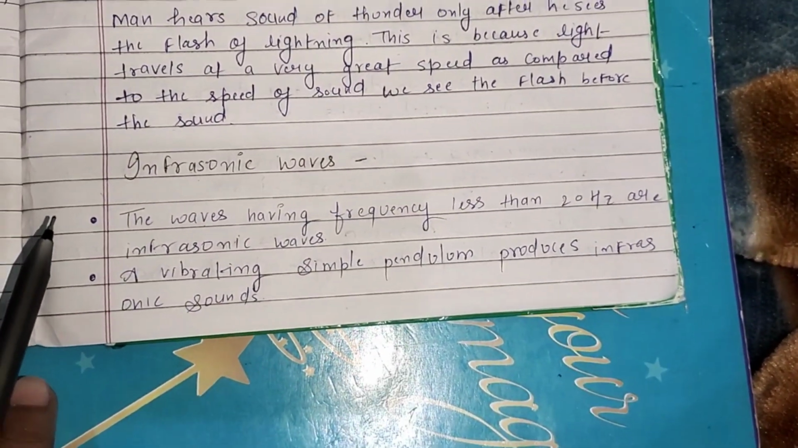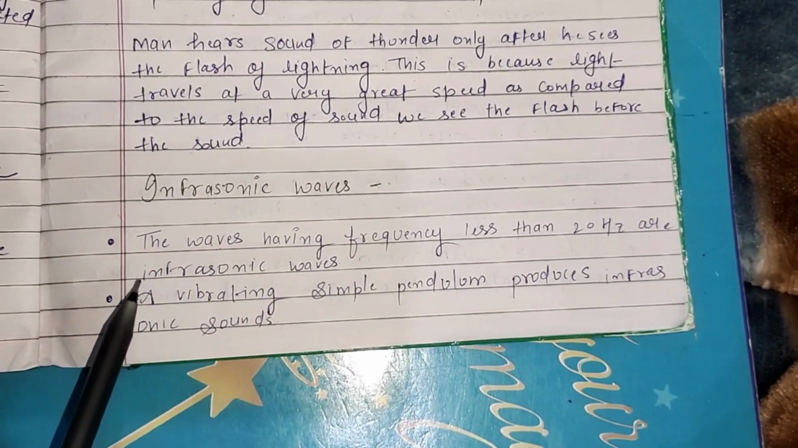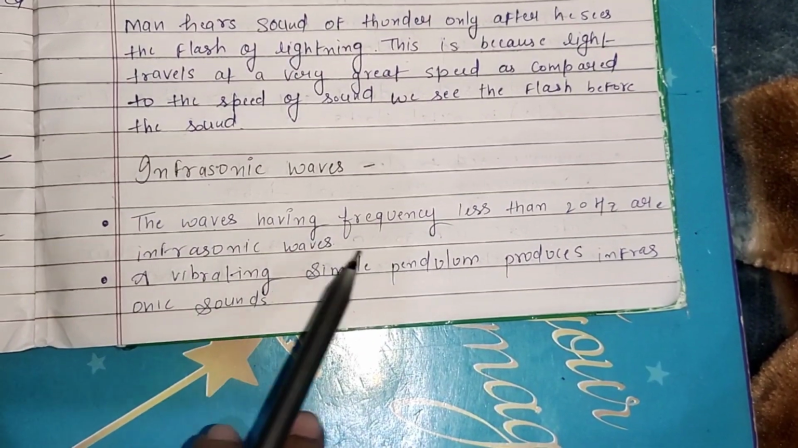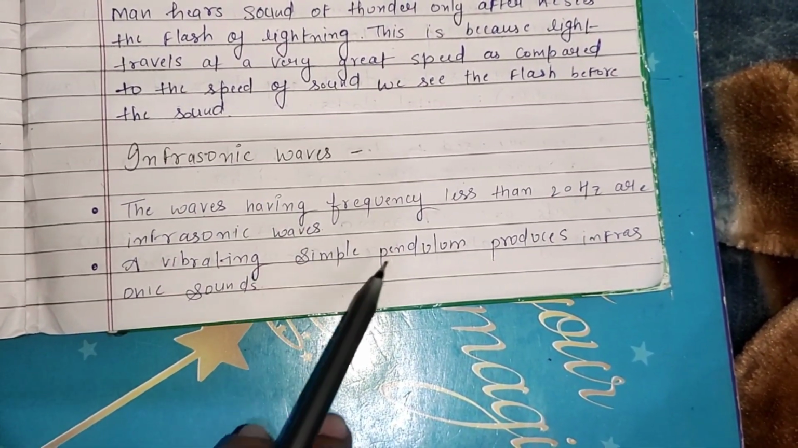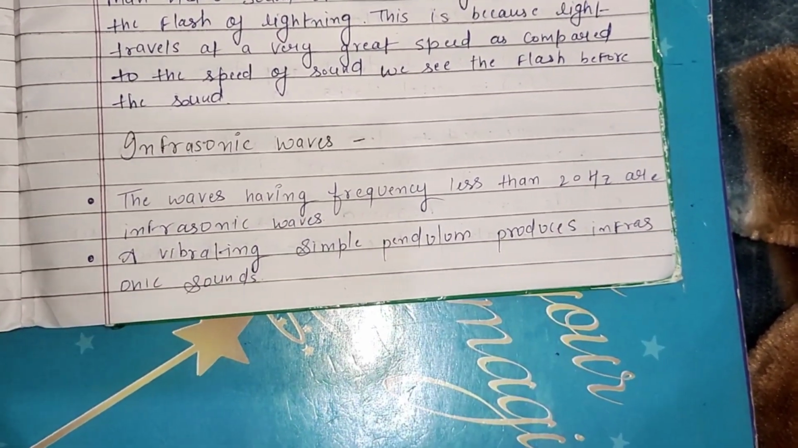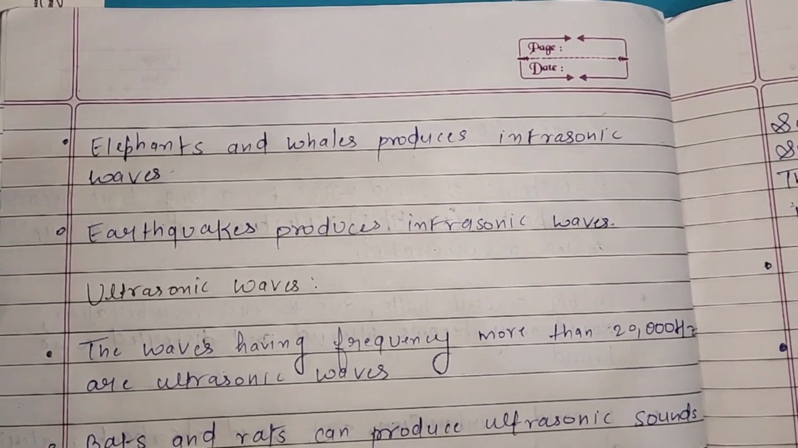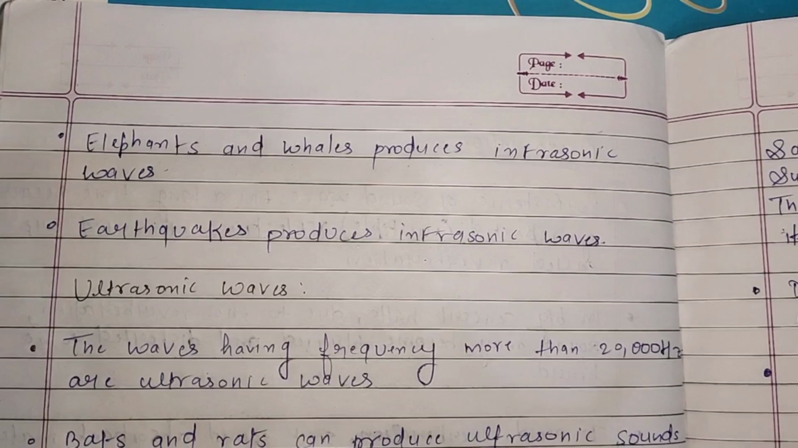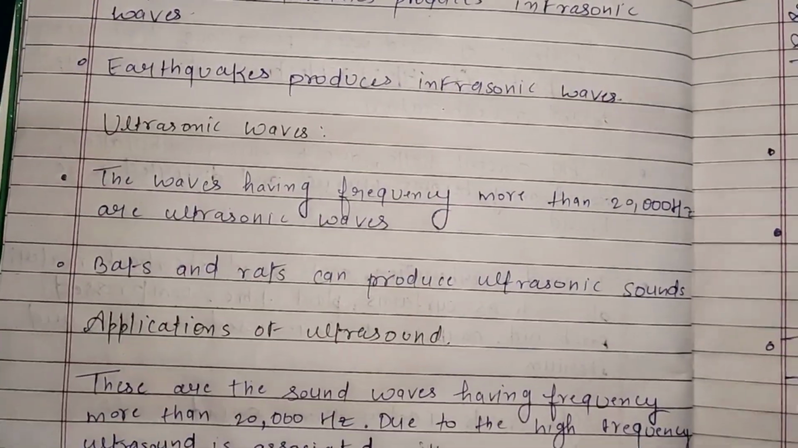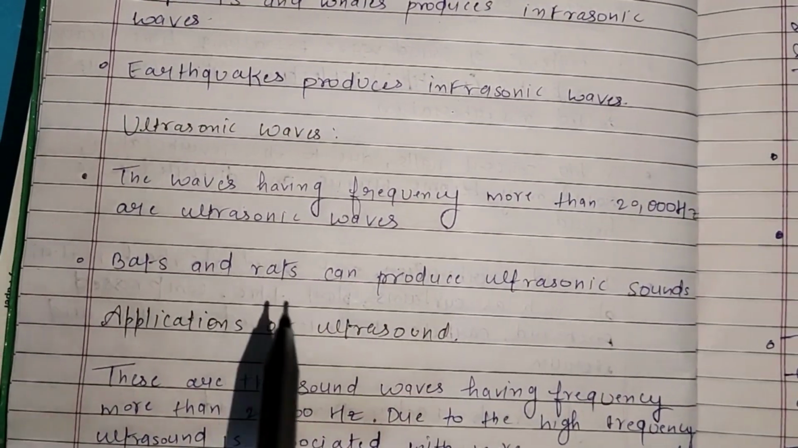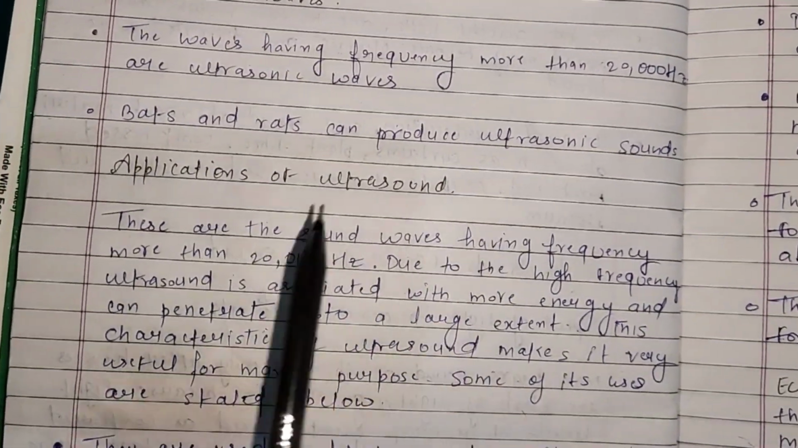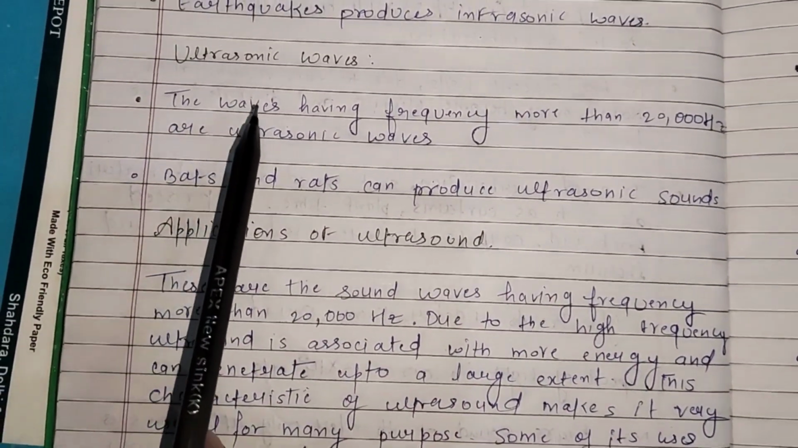Next important topic we have infrasonic waves. The waves having frequency less than 20 Hz are infrasonic waves. A vibrating simple pendulum produces infrasonic waves. Elephants and whales produce infrasonic waves. Elephants and whales produce which waves? Infrasonic waves. Earthquakes produce infrasonic waves.